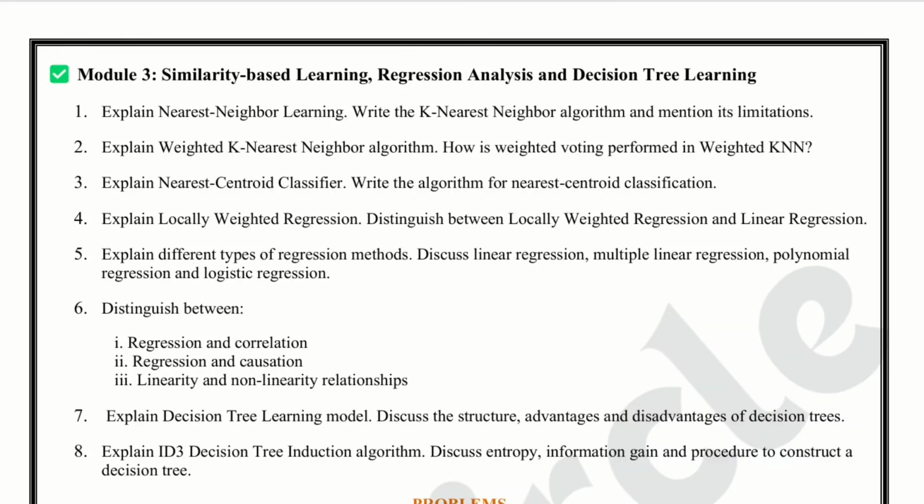Question number 2. Explain weighted k nearest neighbor algorithm. How is weighted voting performed in weighted KNN? This is an important question. The main point is that nearer neighbors get more weight during voting.